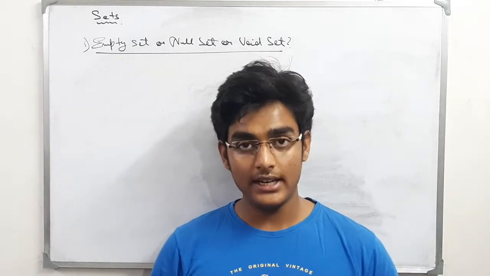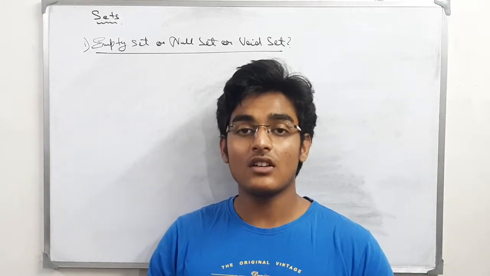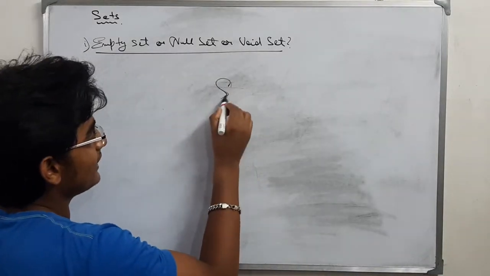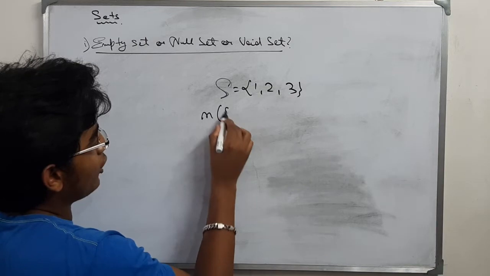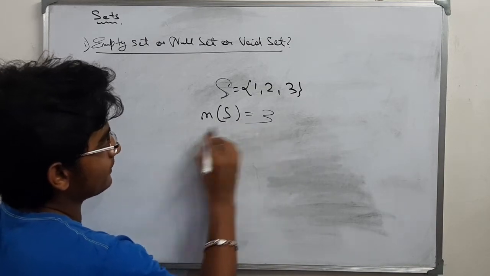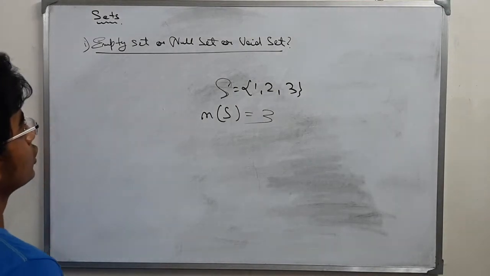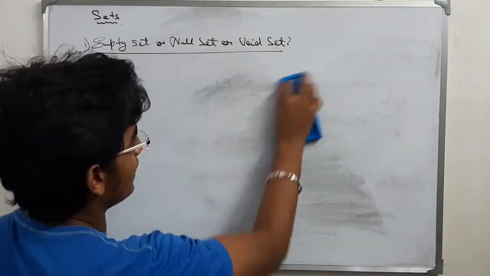Cardinal number of a set is the total number of elements which are there in a set. Say S is a set which contains 1, 2 and 3. So n of S, that is cardinality of S, is 3. Okay, very basic. So this is an empty or null set or void set. Got it?